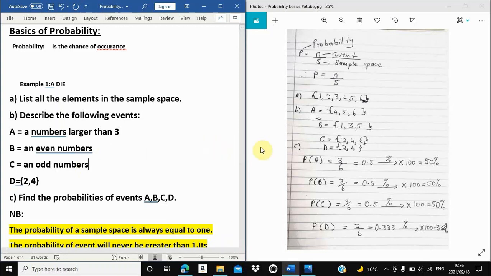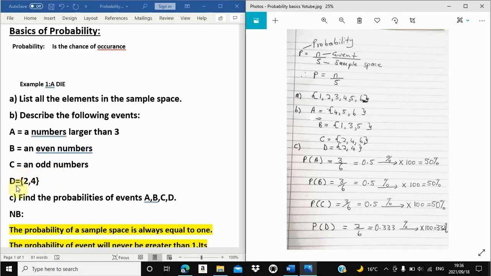Okay, we are done. Now, even numbers is 1, 3, 5. That is event B. Event C, we focus on odd numbers. Odd numbers are 2, 4, 6 in our sample space. From there, I think now we've understood better what is an event.